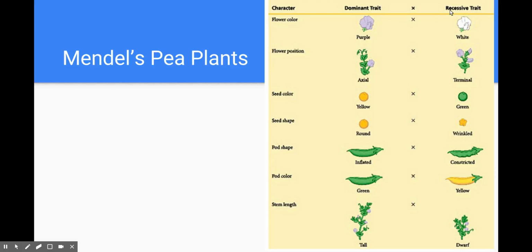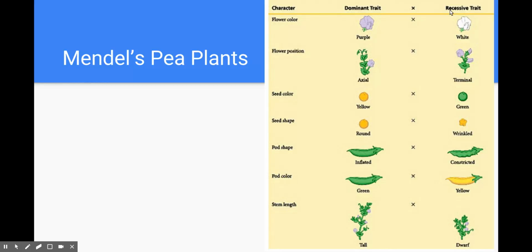And here's Gregor trying to figure out how traits are inherited, or how traits are passed down from one generation to the next. His test subjects were pea plants. And he studied, again, these 7 different traits. He looked at the flower color, the flower position, the seed color, the seed shape, the pod color, and the stem length on these pea plants. There's a couple of different stories about Gregor and his times at the monastery. And if you want to know more about those stories, just ask me about them in class.